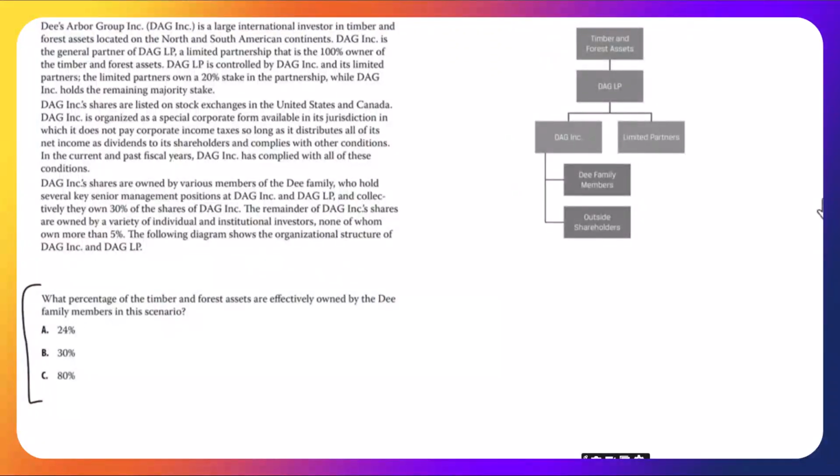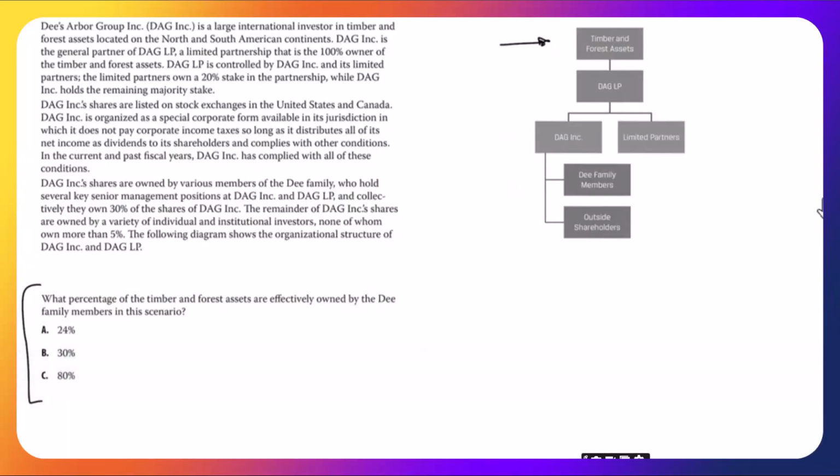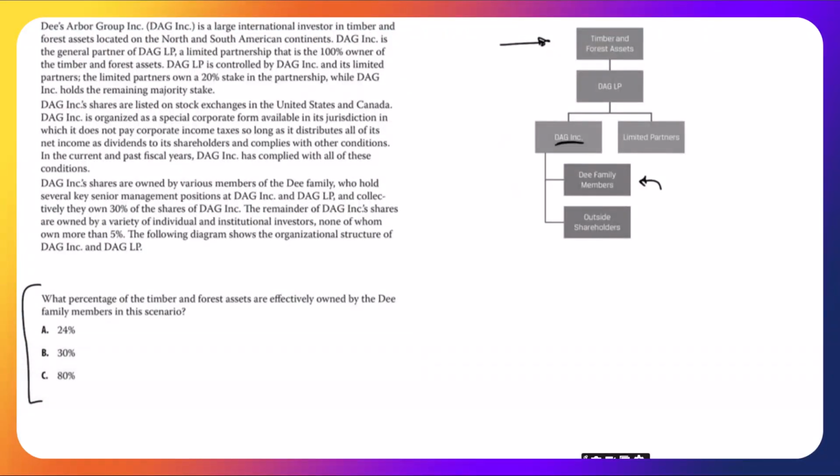What percentage of the timber and forest assets, we have a diagram, there they are. What percentage of the timber and forest assets are effectively owned by the D family members in this scenario? There are the D family members. So let's take a look. Starting at the top, D's Arbor Group Inc., DAG Inc. There's DAG Inc. is a large international investor in timber and forest assets located in the North and South American continents. DAG Inc. is the general partner of DAG LP, a limited partnership.